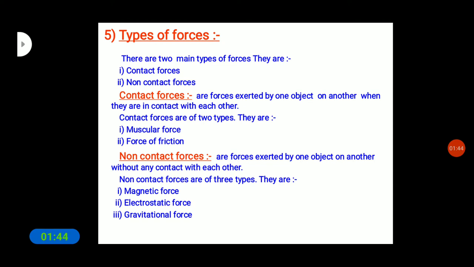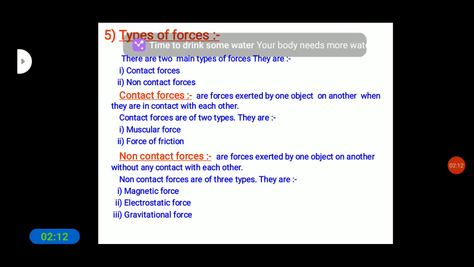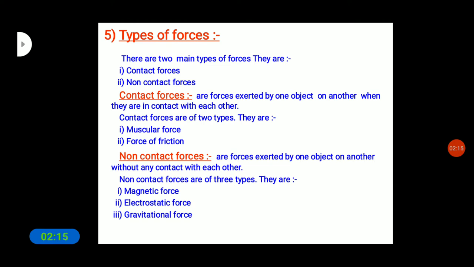Non-contact forces. There are three types of non-contact forces: magnetic force, electrostatic force, and gravitational force. These are the three main types. Even when the two objects do not come in contact with each other, the force gets exerted. So now let us discuss these non-contact forces one by one.